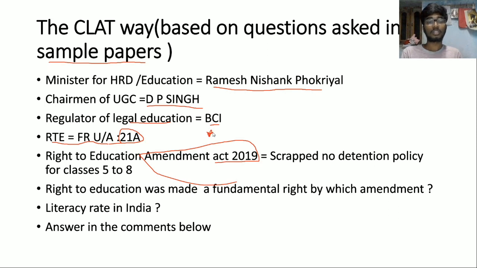Like, what is the motivation of the government? It scrapped the no detention policy for classes 5 to 8. That means if students fail in classes 5 to 8, they will be detained. That means they will not be promoted and they will be detained. So this choice was given by the Right to Education Amendment Act, and this is criticized. And right to education was made a fundamental right by which amendment? Answer in the comments below. And what is the literacy rate in India? If you know the answer, do it in the comments.